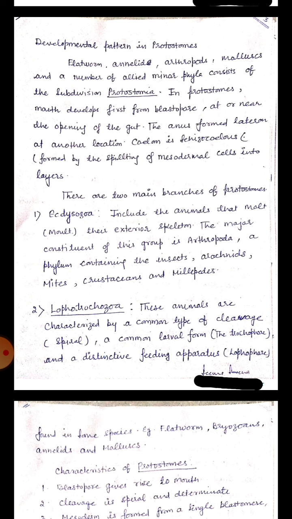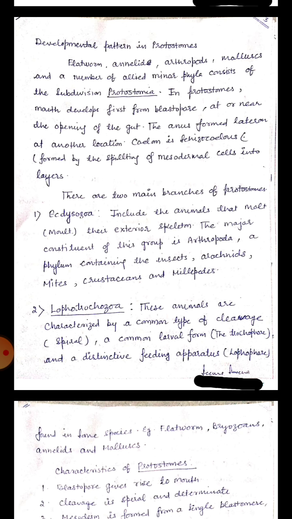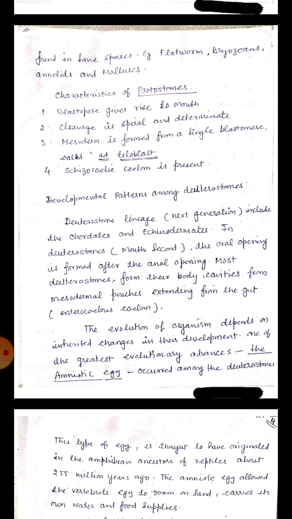Ecdysozoa include the animals that molt their exterior skeleton. The major constituent of this group is Arthropoda, a phylum containing the insects, arachnids, mites, crustaceans and millipedes. The second group, Lophotrochozoa, in these animals are characterized by a common type of cleavage, that is spiral, a common larval form, the trochophore, and a distinctive feeding apparatus, the lophophore, found in some species. Flatworms, bryozoans, annelids and mollusks are some common examples.